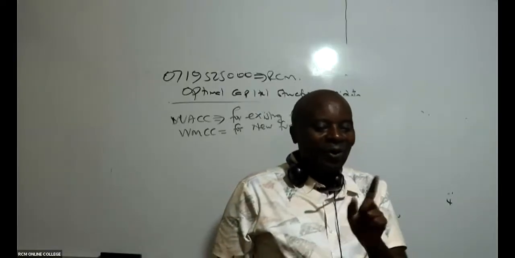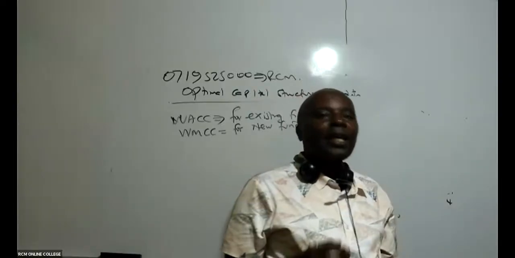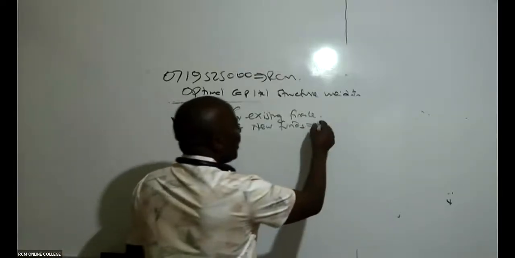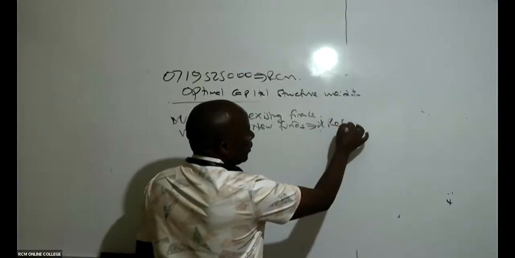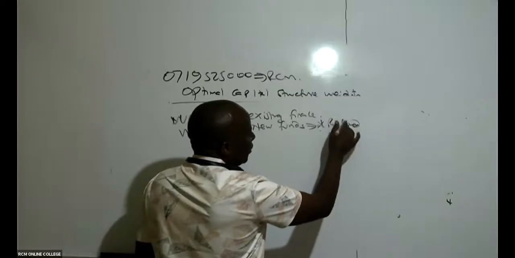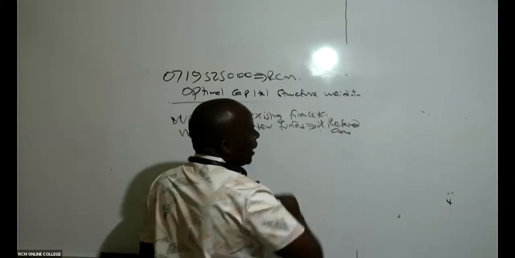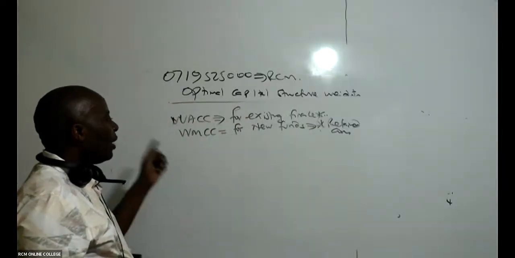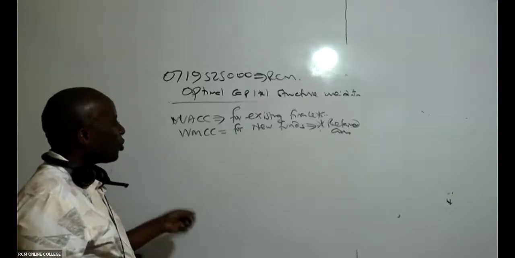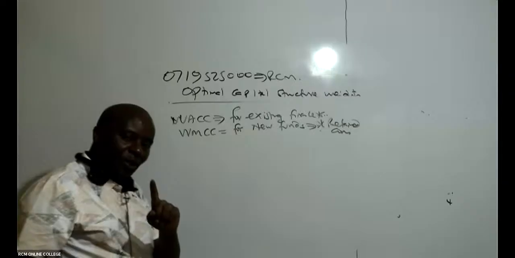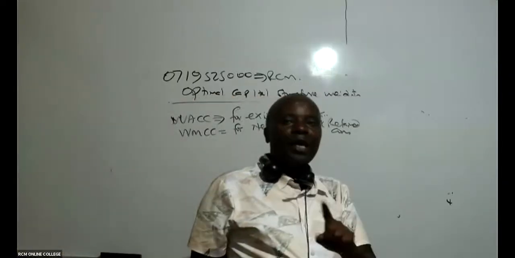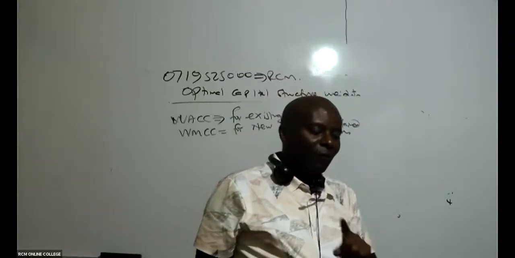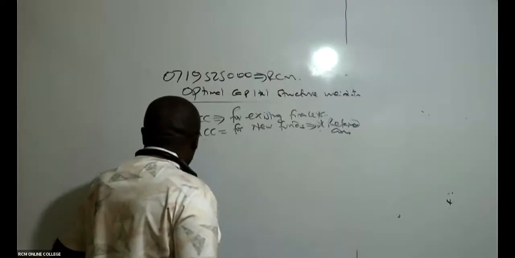Remember, ladies and gentlemen, we shall be doing this quite a lot. WACC normally considers retained earnings, while WMCC does not. You're going to see what I mean. Whenever you are computing the weighted marginal cost of capital, the retained earnings are very, very relevant. Allow me to explain something very important here.